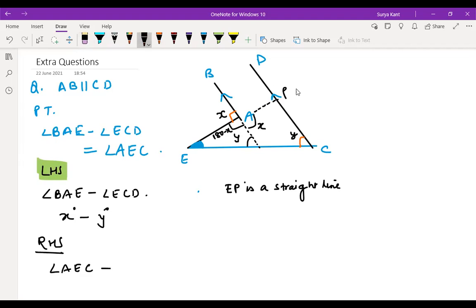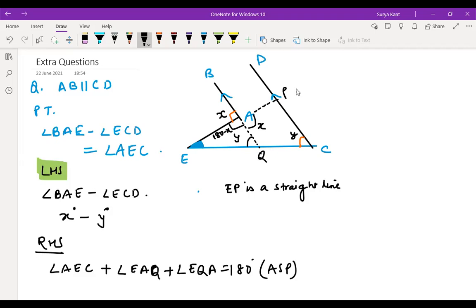AEC plus angle EAQ plus angle EQA is equal to 180 degree. What will we say here? Angle sum property. Yes, sir.